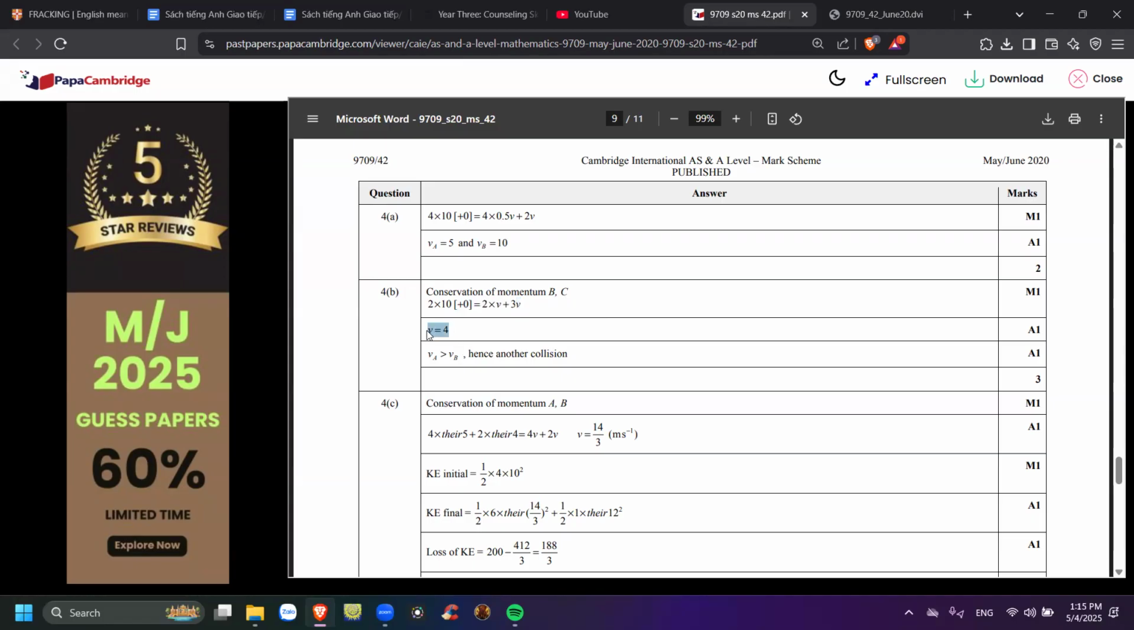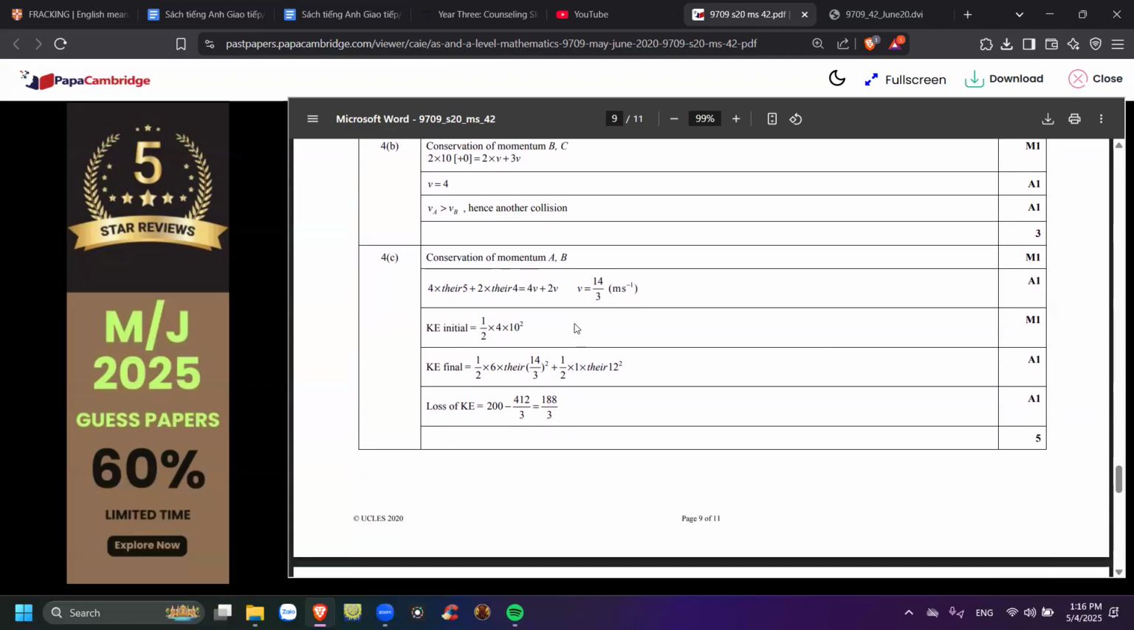Xong rồi vận tốc B sau va chạm thứ hai là 4, nó nhỏ hơn cái vận tốc A, nó vẫn đang di chuyển là 5, thì kiểu gì thì một thời gian sau cái A bắt kịp, right? So of course A will catch up with B afterwards because it's 5 and it is 4 meters per second.